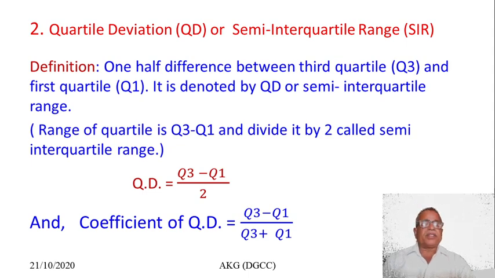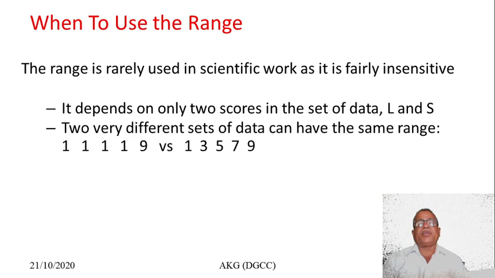And the computation of the range for a frequency distribution is also very simple. In a discrete frequency distribution, we take the largest observation of the x variable and the smallest observation of the x variable, and take the difference between them to get the range. In the case of a continuous or grouped frequency distribution, L means the midpoint of the largest class, and S is equal to the midpoint of the smallest class.